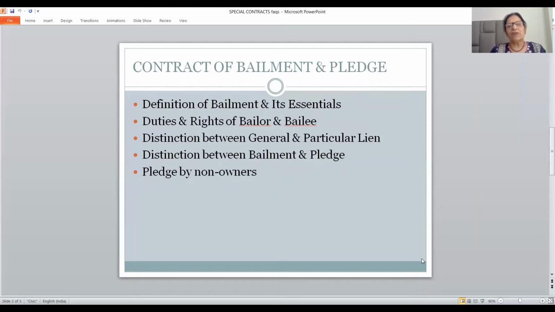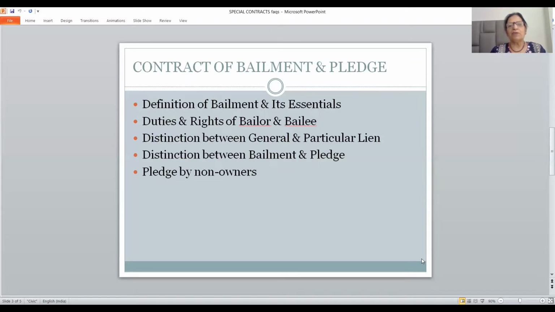Second special contract is, friends, contract of bailment and pledge. Questions have been asked in DU and other examinations from this chapter, and all headings are there on the slide. The very first heading is definition of bailment and its essentials. Friends, bailment has been defined under section 148. Bailment is the delivery of goods by one person to another, where the goods are delivered for some purpose. When the purpose is over, the same goods are to be returned to the person who delivered them, or they are to be returned as per the directions of the person delivering them.